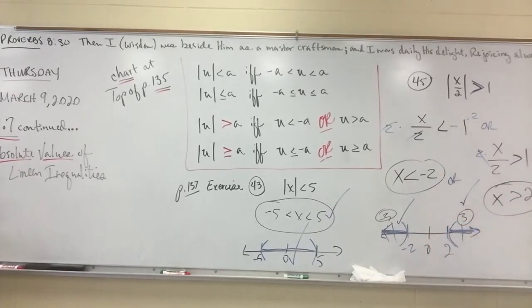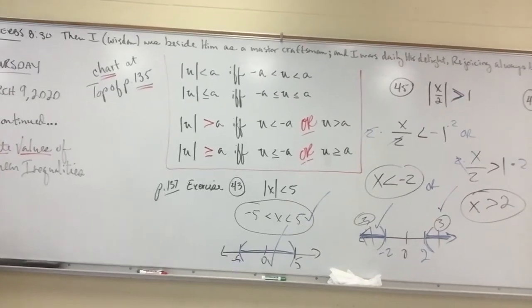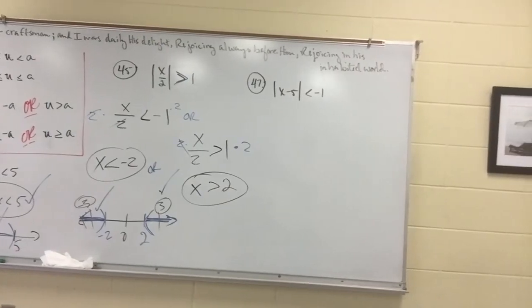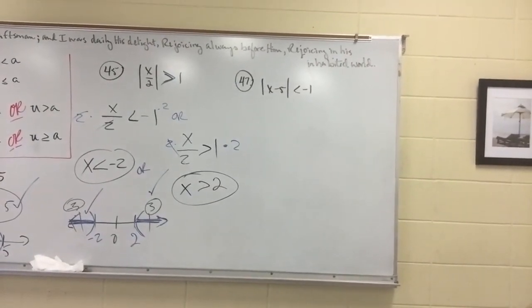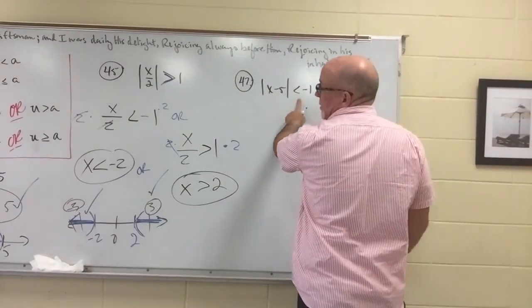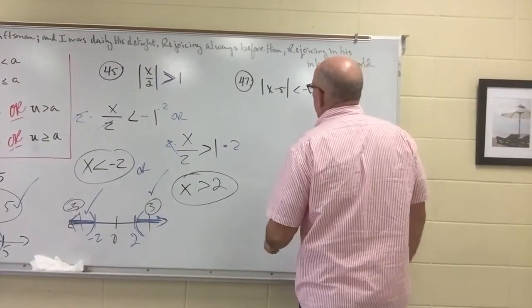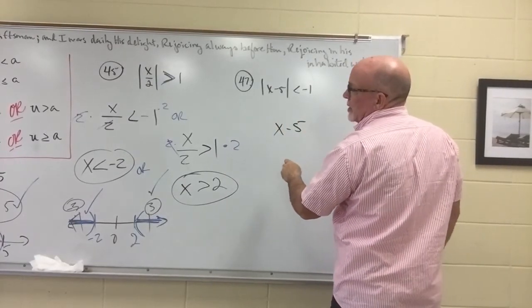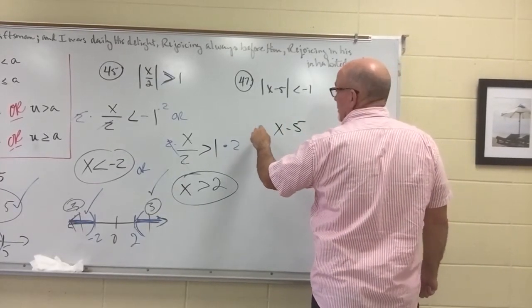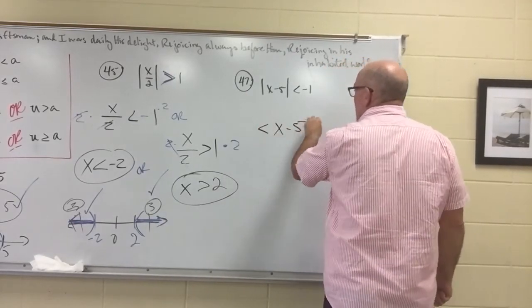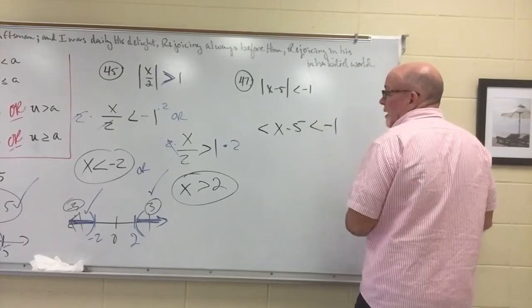All right, I'm going to scoot our camera down, do my third example for you. This is exercise number 47. It is a less than, so we're back to the first scenario. I've got an x minus 5, and I've got a negative 1.